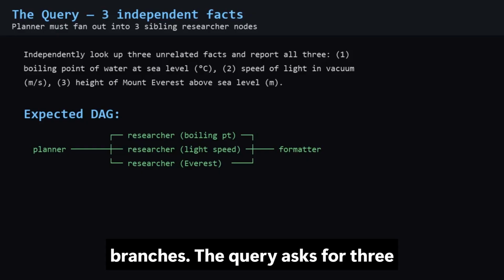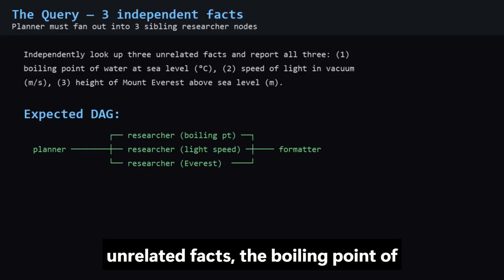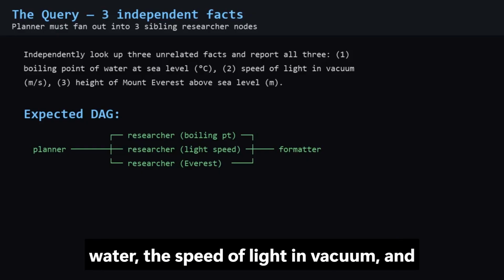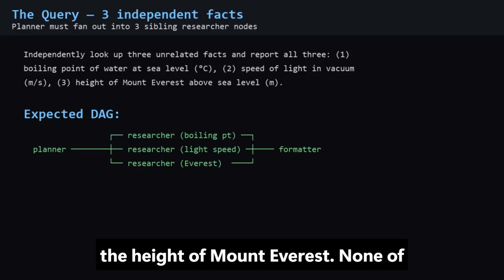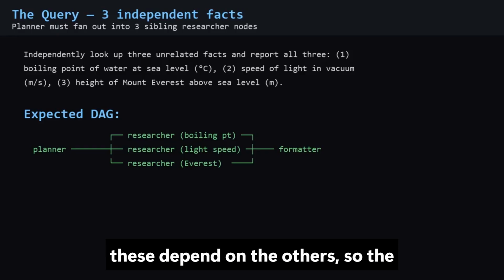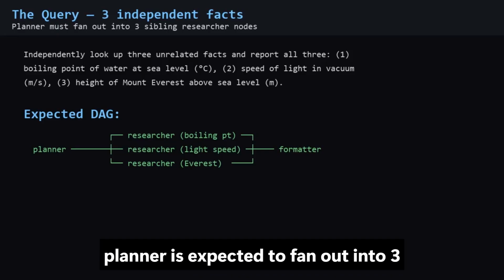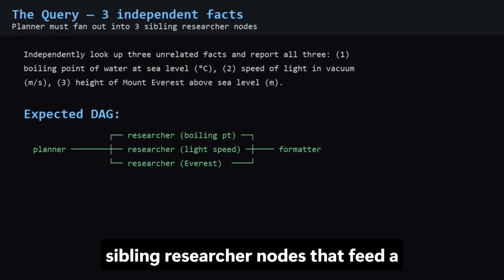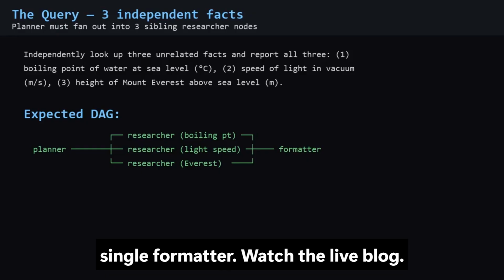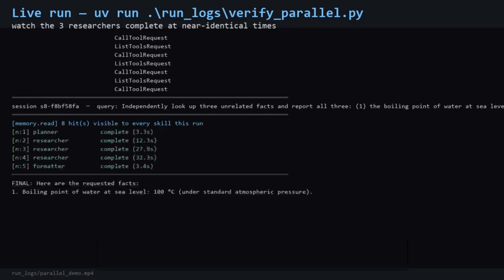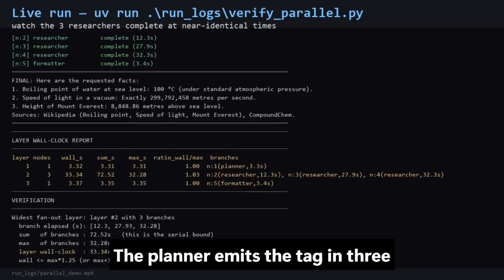The query asks for 3 unrelated facts: the boiling point of water, the speed of light in vacuum, and the height of Mount Everest. None of these depend on the others, so the planner is expected to fan out into 3 sibling researcher nodes that feed a single formatter. Watch the live log. The planner emits the DAG in 3 seconds.